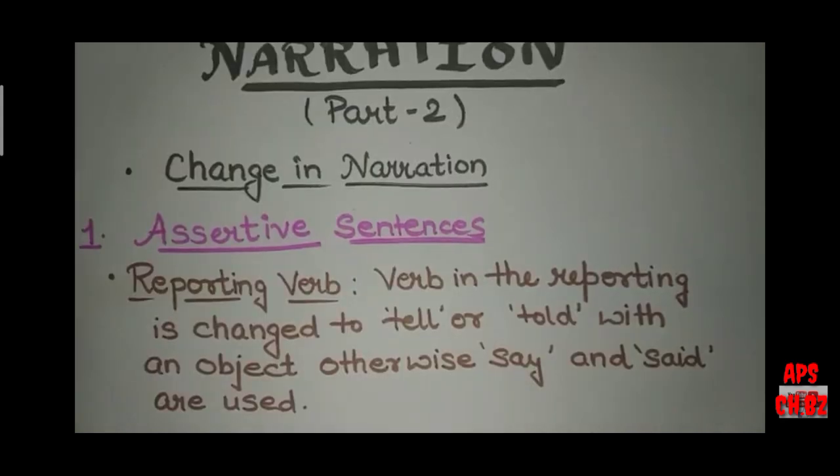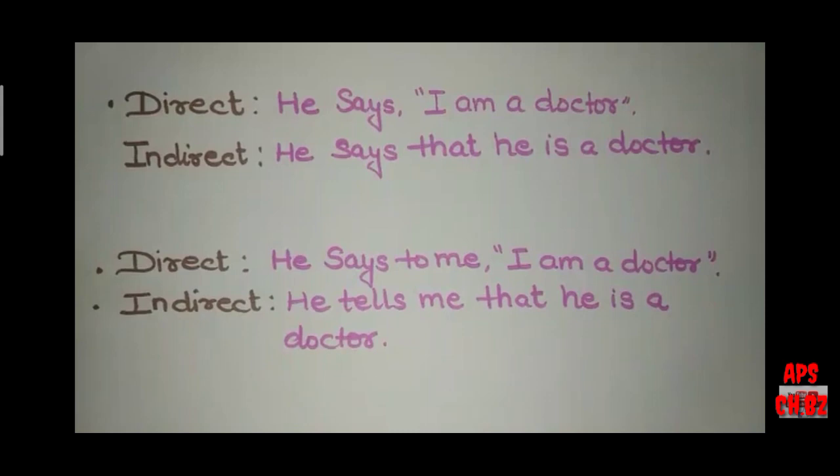The first thing is changing assertive sentences. We are using a lot of assertive sentences in our daily communication, or a lot of assertive sentences we see. In such sentences, the verb in the reporting is changed to tell or told with an object. But if there is no object, we use say and said. Let's see these examples and try to illustrate this.